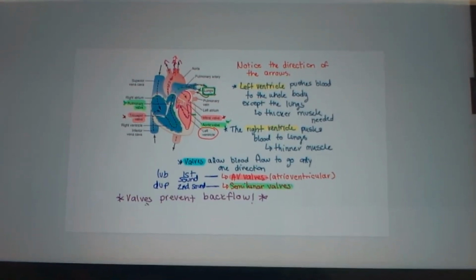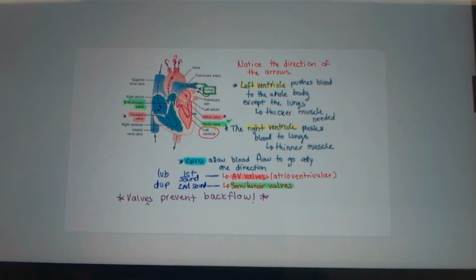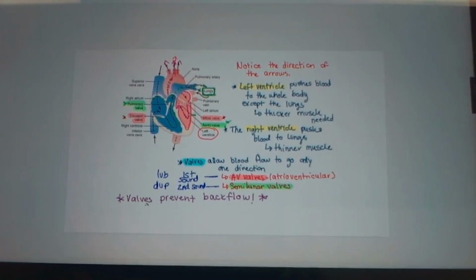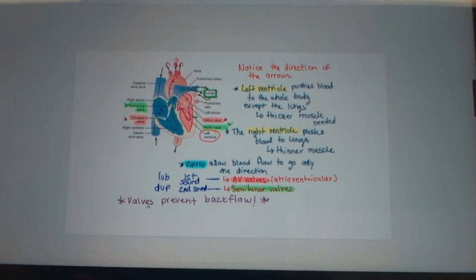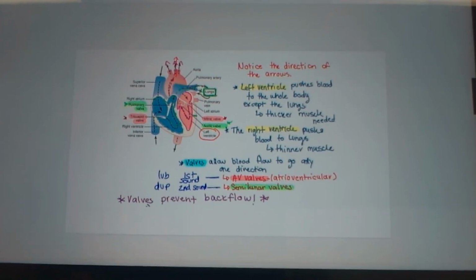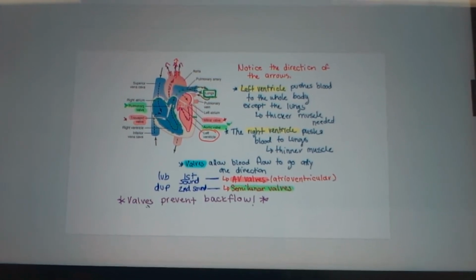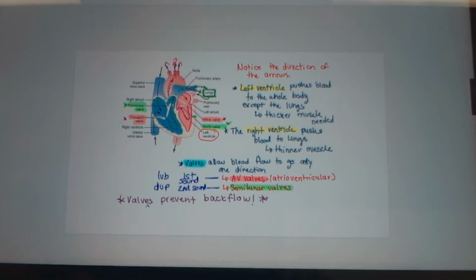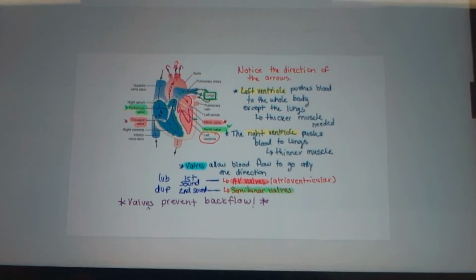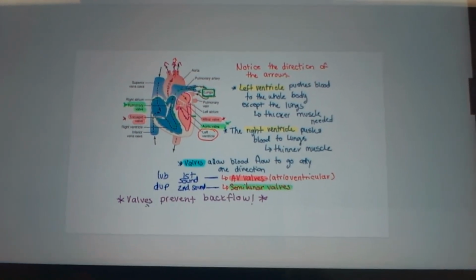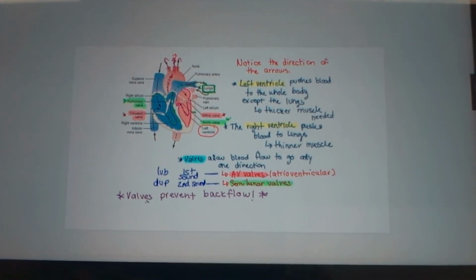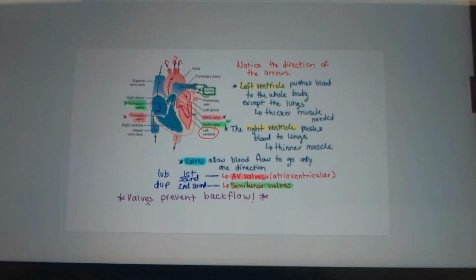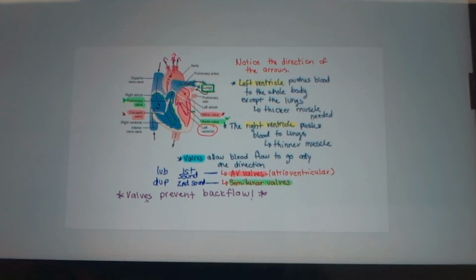Notice the direction of the arrows. The left ventricle pushes the blood to the whole body except the lungs, so thicker muscle is needed. The right ventricle pushes the blood to the lungs. The valves allow blood to flow in one direction only.